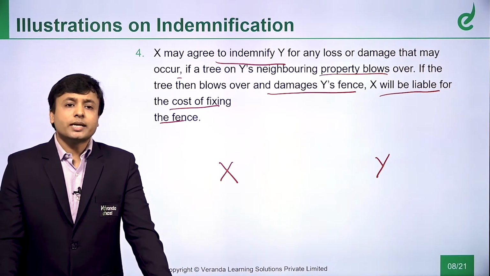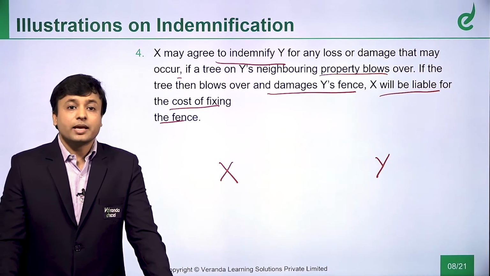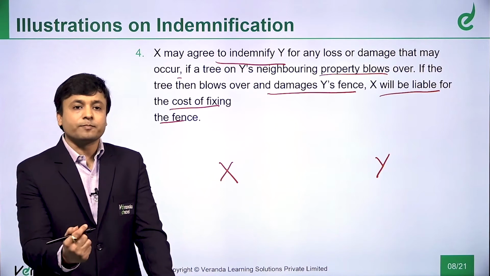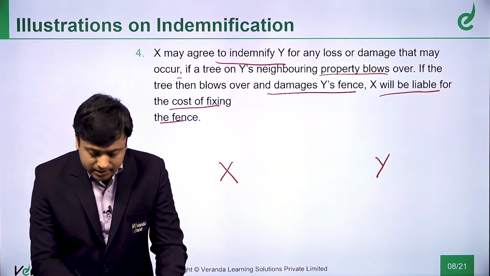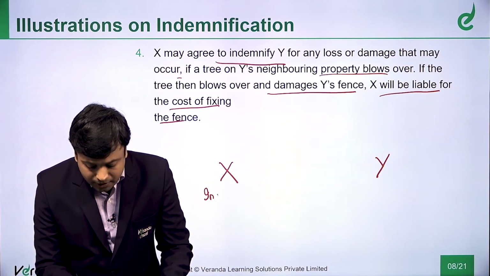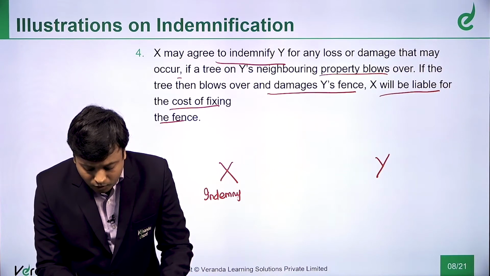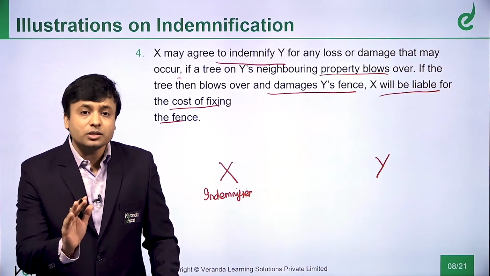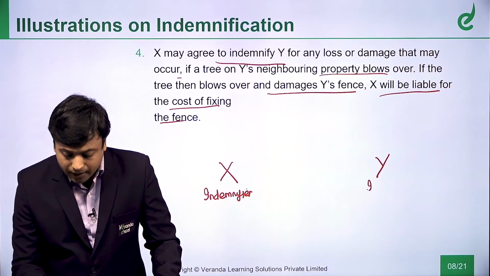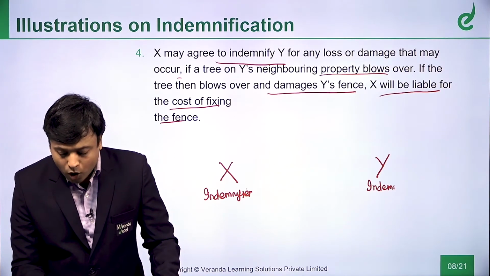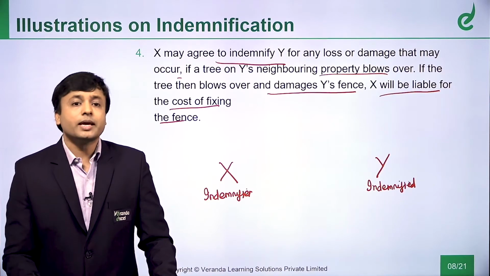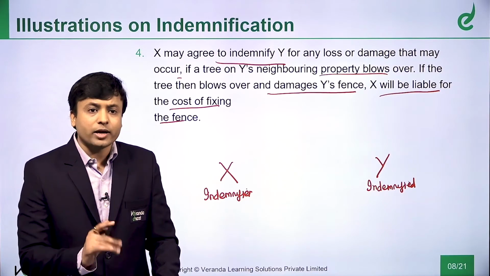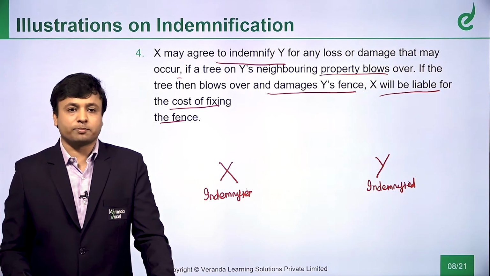So, who is the indemnifier and who is the indemnified? X may agree to indemnify Y. So, who is promising? X is promising. So, what happens? He becomes the indemnifier. And who is the promisee here? Who is given assurance? Y is given assurance and he becomes the indemnified, or you can say he becomes the indemnity holder. So, we have now identified two parties. These are the two parties.